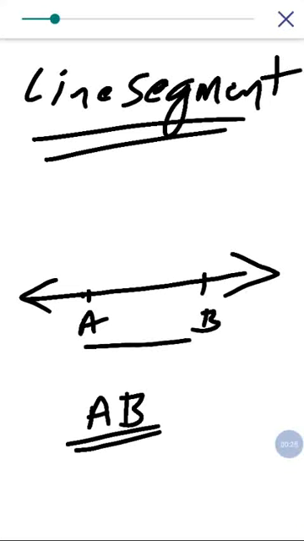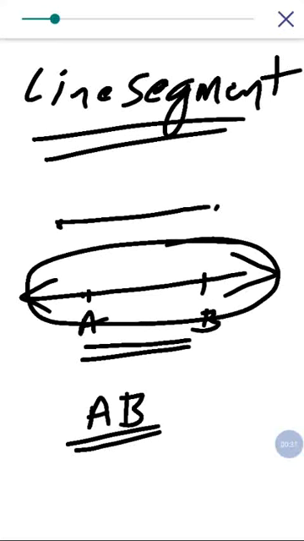A line segment is a part of a line having both a beginning point and an ending point. A line segment has a beginning point and an ending point because it is a part of a line.